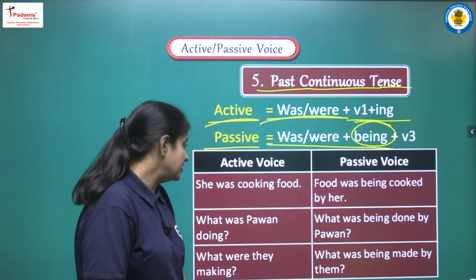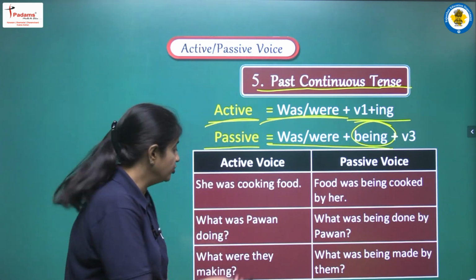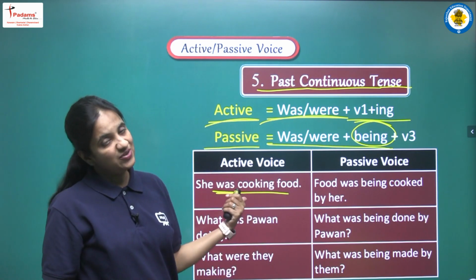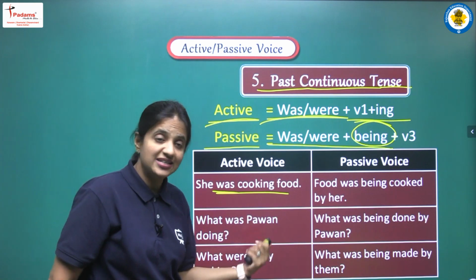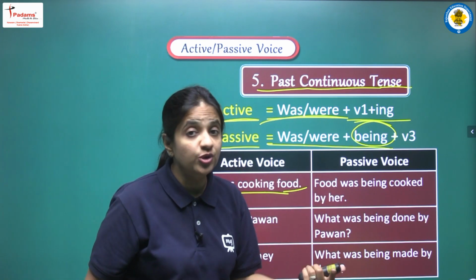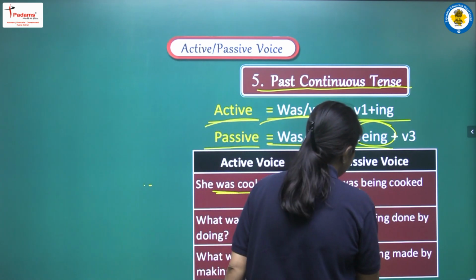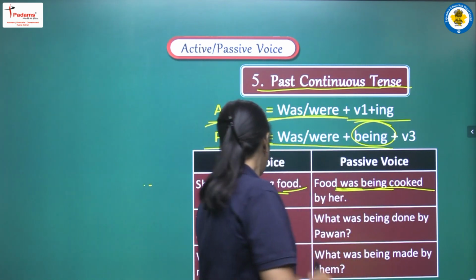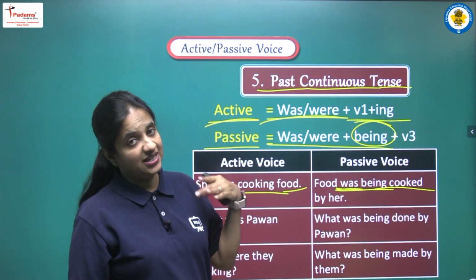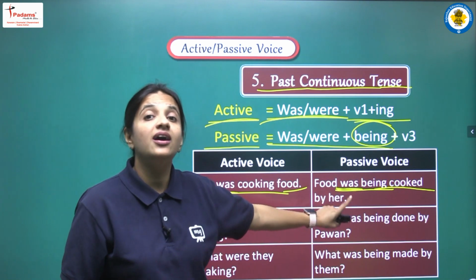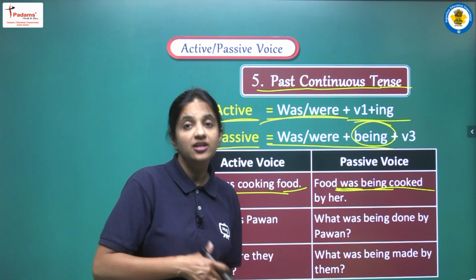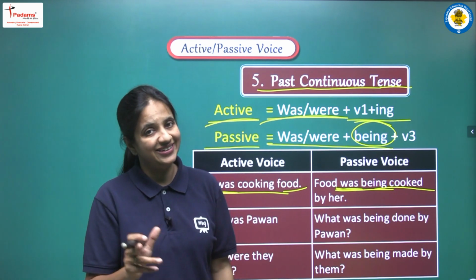The first sentence is: she was cooking food. So here we are having was and first form plus ing. So yes, we are having past continuous tense here. What is the object? The object that is given to us is food, and for food what will we use? Was being. The third form of cook will be cooked, and she, we have to change the case, so she will be her, and the complete sentence will be: food was being cooked by her.